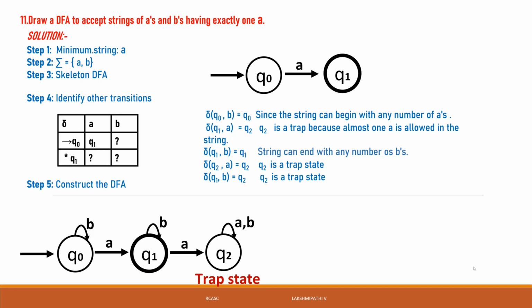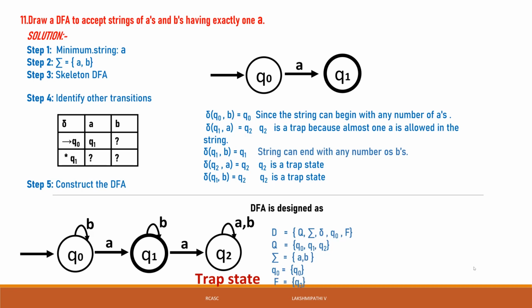Then we can go for defining the DFA. The DFA is designed as D equal to (Q, sigma, delta, q0, F). Q is a non-empty finite set of states. In this diagram, the states we consider are q0, q1. If you don't mention q2, it will still be accepted, or you can take q2 also: q0, q1, q2. Sigma is {a, b}, these are the input symbols. Then q0 is called the starting state.